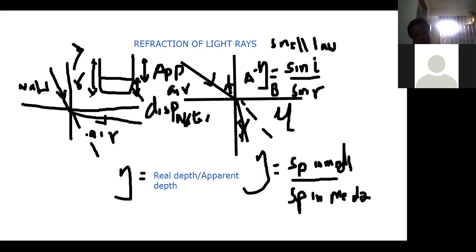Then for the optical instruments, I'll let you go and read about it. I have notes on light. I can put it on YouTube so that you go and watch it. I think all the ones I'm talking about, I have videos on all of them. I don't know if I should give it to you so that you go and listen, but whichever way.